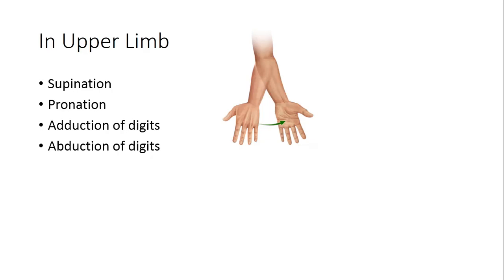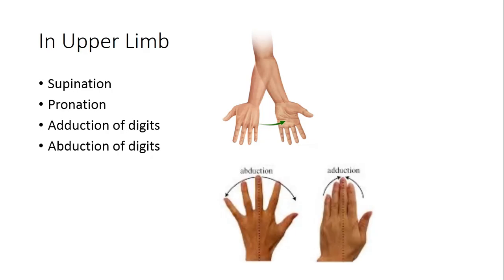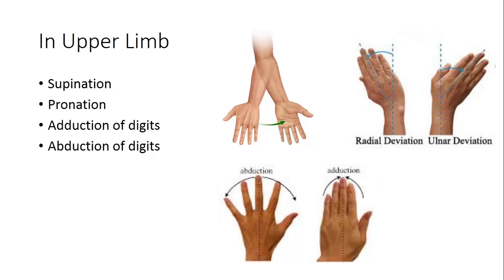Adduction and abduction of digits. The movement of fingers away from the middle finger is abduction, and movement of fingers towards the middle finger is adduction. Inward turning of wrist is adduction, outward turning of wrist is abduction of the wrist.